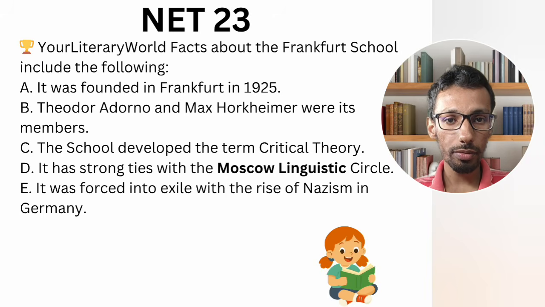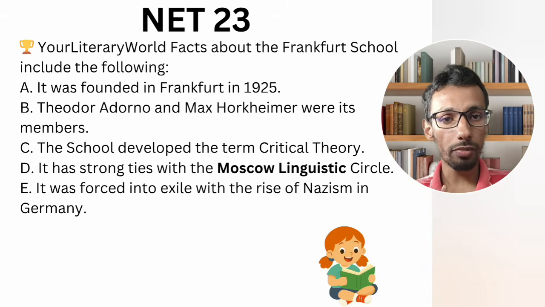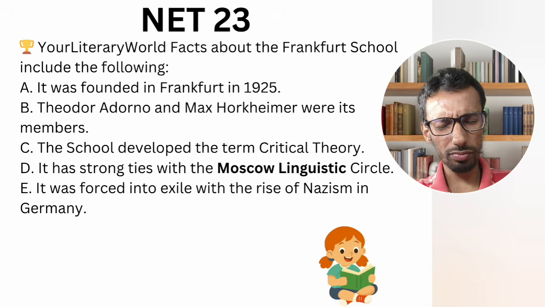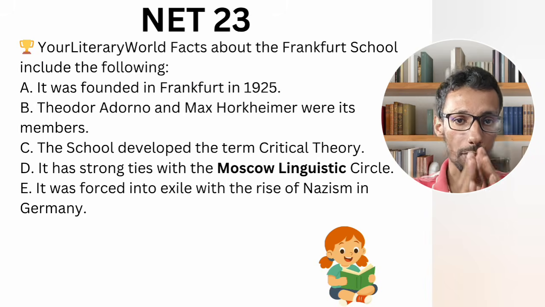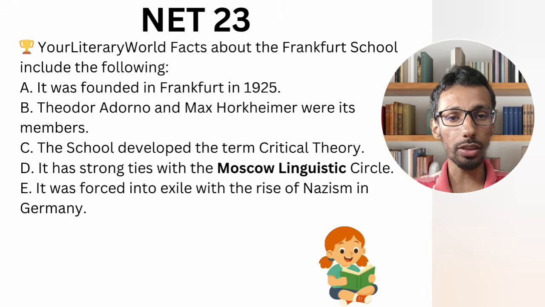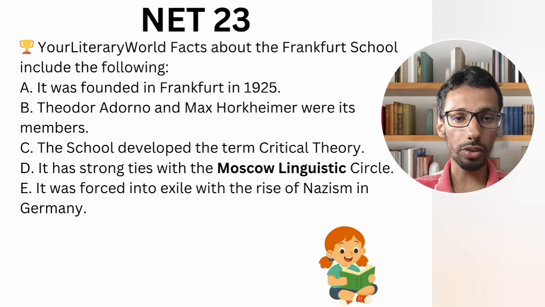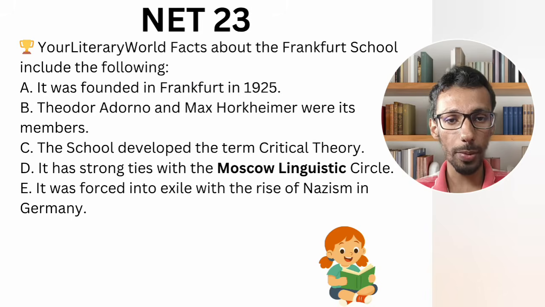So how many schools are there in terms of Russian formalism? Three schools. First is Moscow Linguistic Circle, 1915 it was established, write it down. Opoyaz group, 1916, Viktor Shklovsky predominantly. Moscow Linguistic Circle, Roman Jakobson, and finally the Prague Linguistic Circle in Czech Republic. Remember that it came in 1930. The Prague Linguistic Circle, they are more inclined towards structuralist ideas. So René Wellek was there, Austin Warren was there, and at the same time Roman Jakobson was there. So Roman Jakobson was part of two specific schools. First is the Moscow Linguistic Circle, and second is the Prague Linguistic Circle.